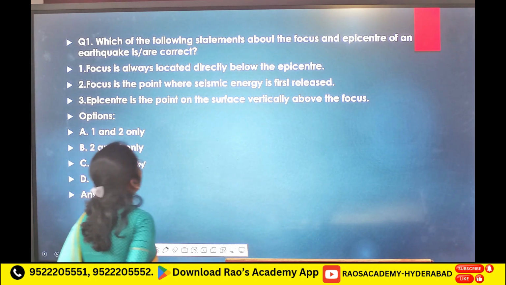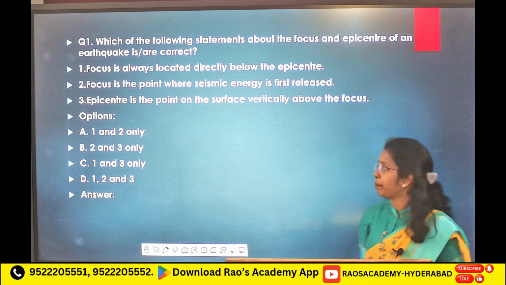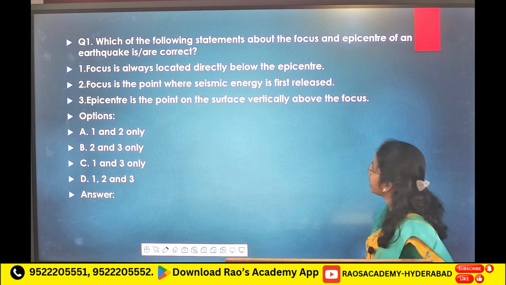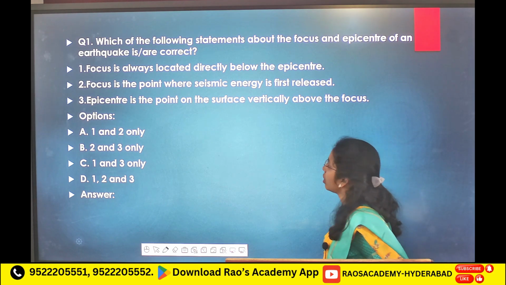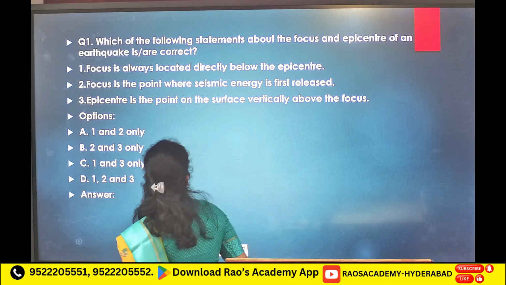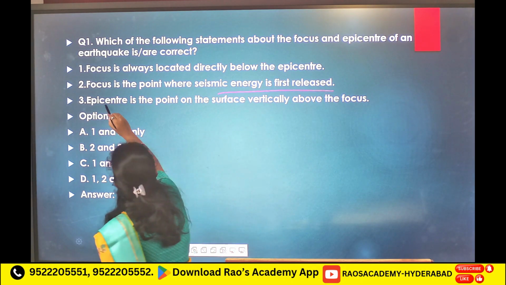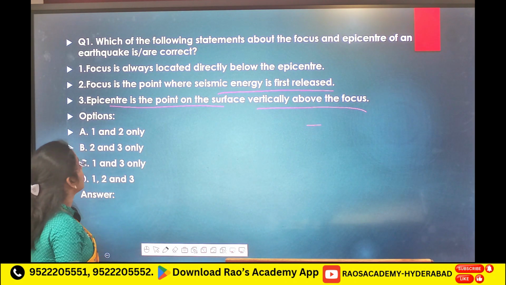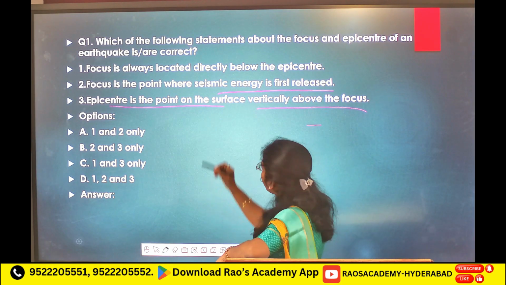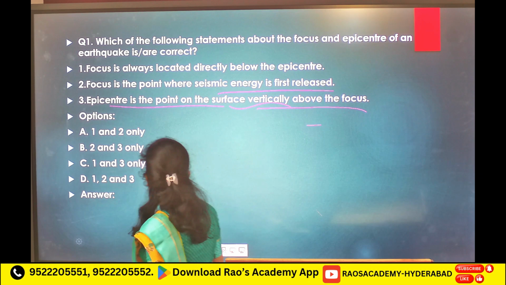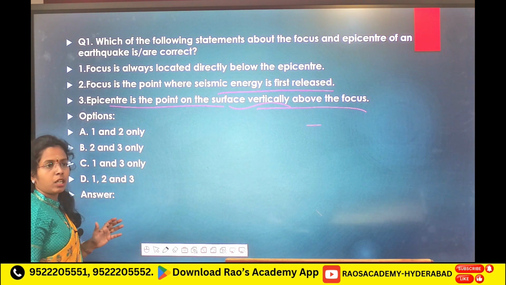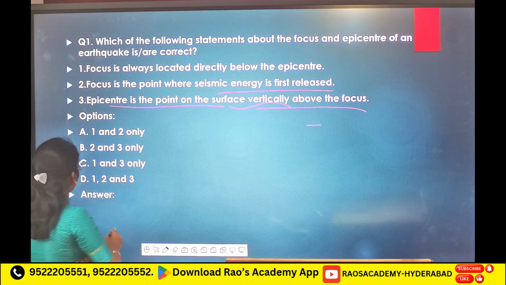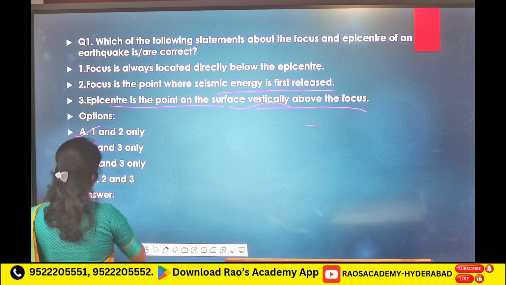First, which of the following statements about the focus and epicenter of an earthquake are correct? Focus is always located directly below the epicenter. Focus is the point where seismic energy is first released. Epicenter is the point on the surface vertically above the focus. Now, epicenter is a point on the surface vertically above the focus, not always vertical. Sometimes it may differ based on the energy release. 1 and 2 is the correct option.